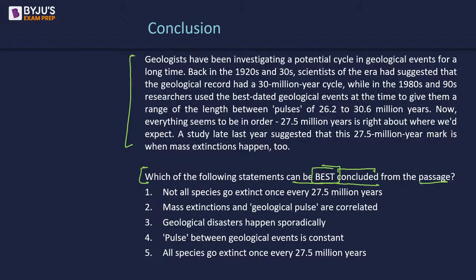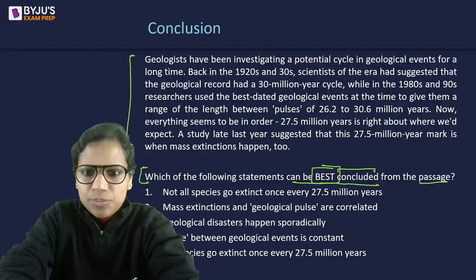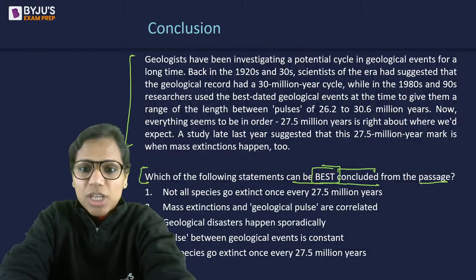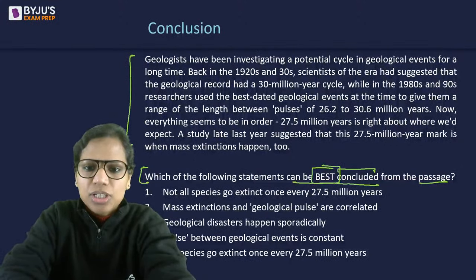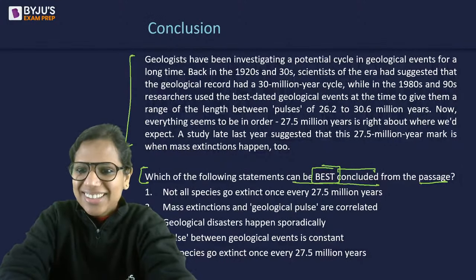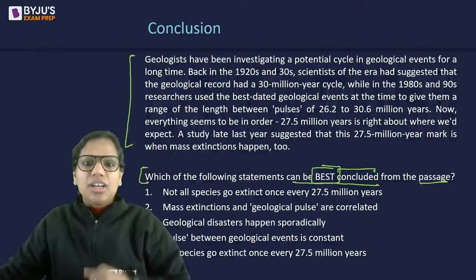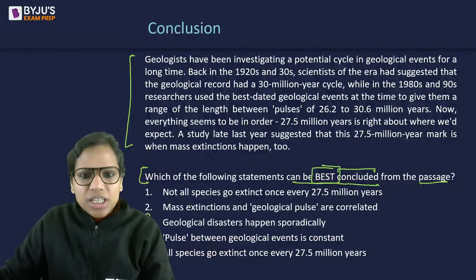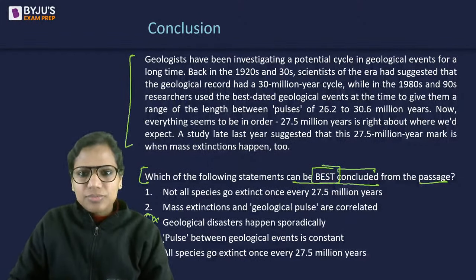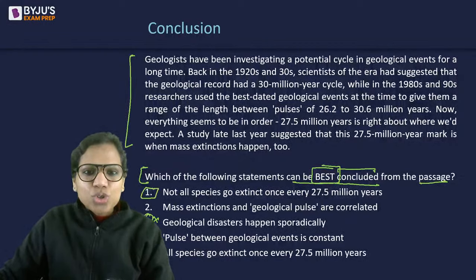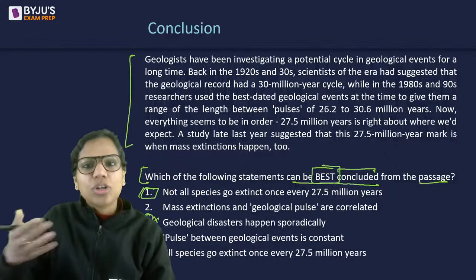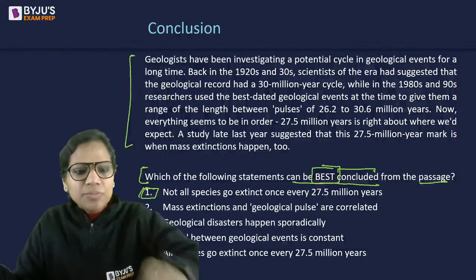Are we talking about disasters in this paragraph? Did we name the word? I mean, did we in fact use anything close to disaster? We're talking about geological events from what I can see. Yes, so we haven't really named or discussed disasters anywhere. Okay, so three should have been eliminated. Then you should have compared one with five. I'm sure a lot of you did because nobody answered one.